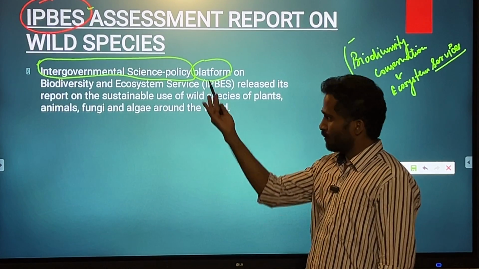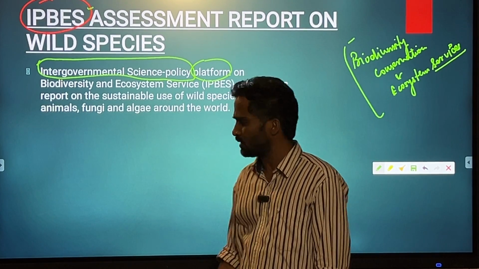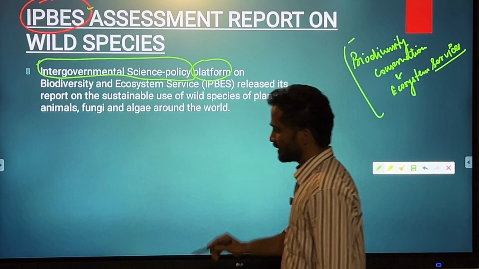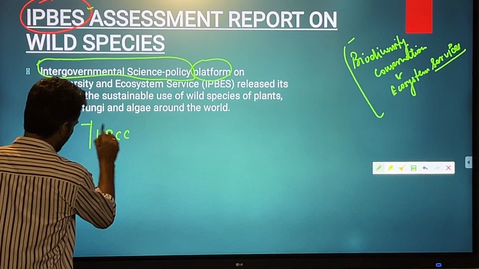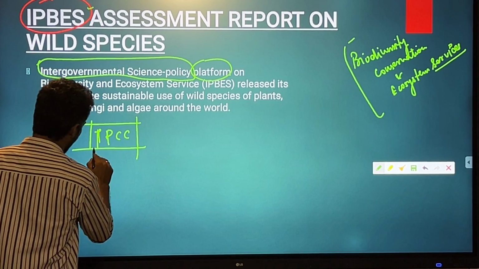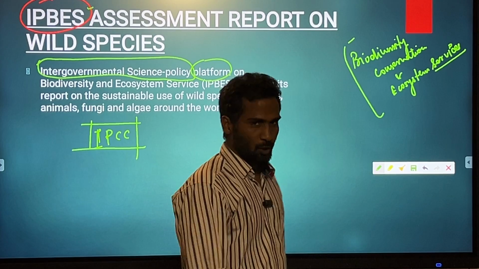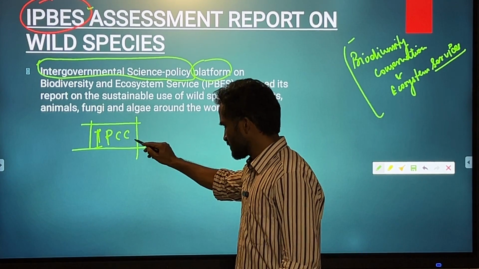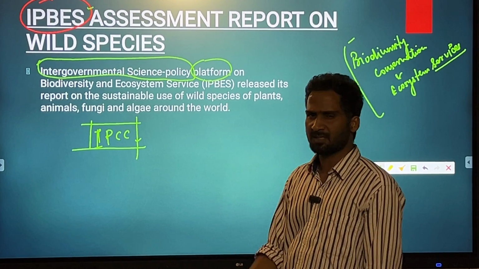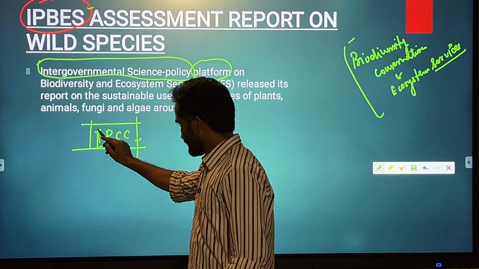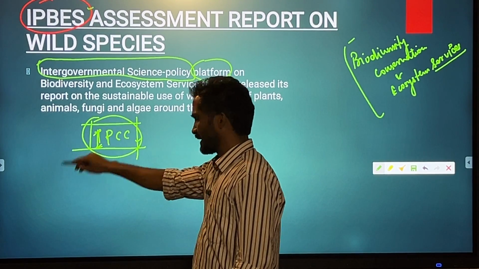You might not have heard of this term IPBES, but you must have definitely heard of a term called IPCC. If you have read something in environment and ecology, certain intergovernmental platforms, this is one platform that you must have read of, IPCC, which tells us about the different kinds of developments and issues pertaining to climate change.